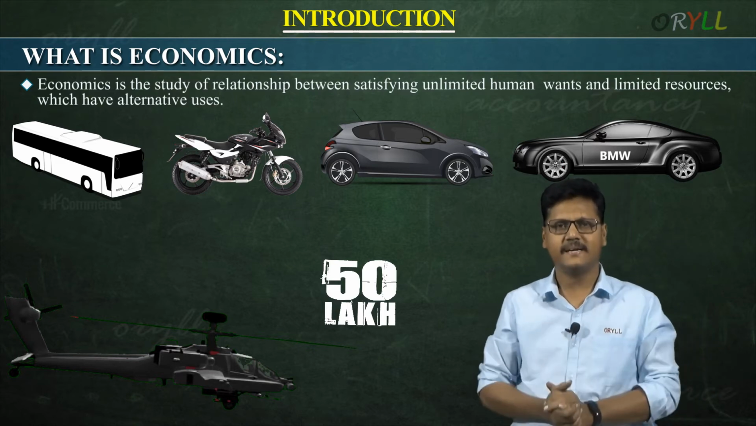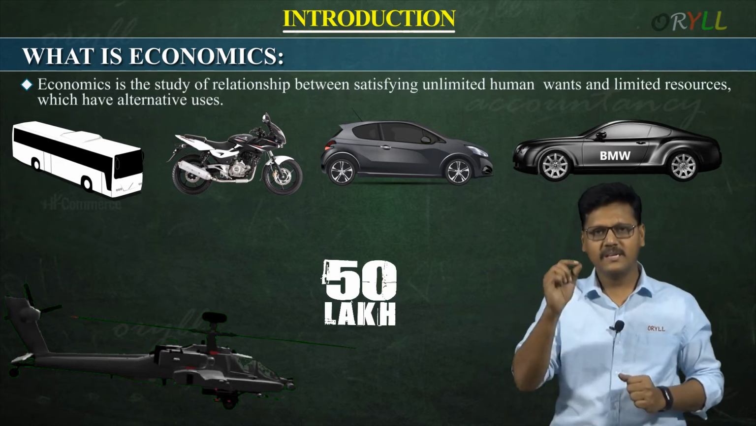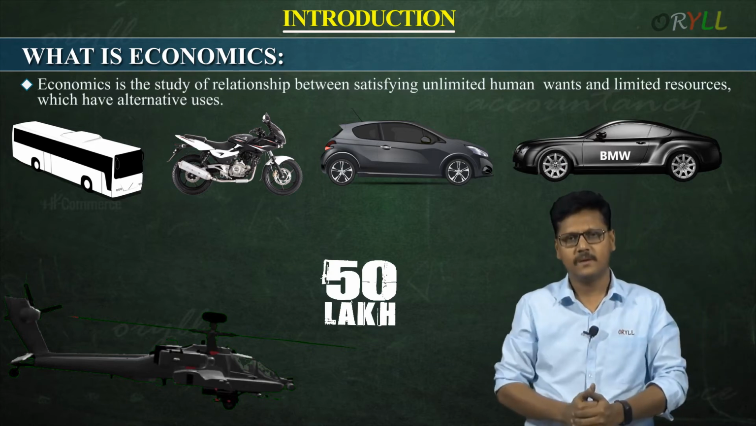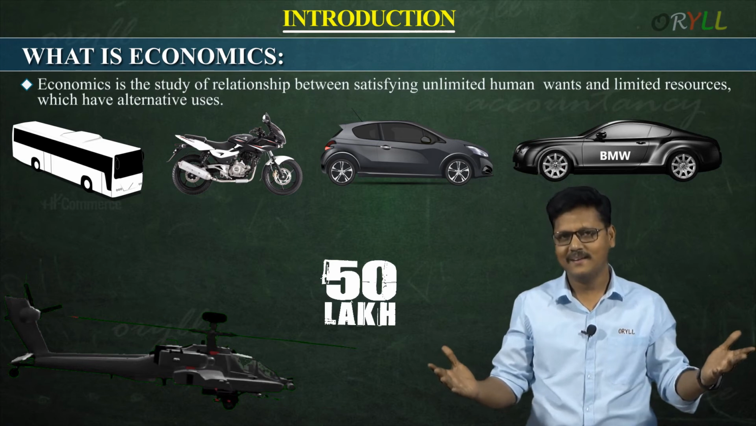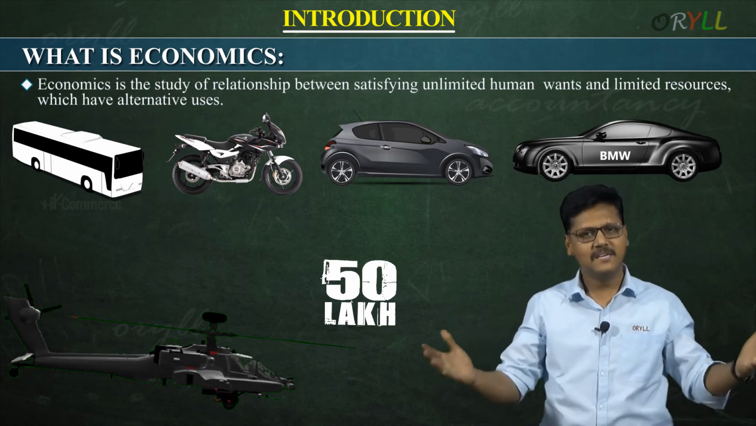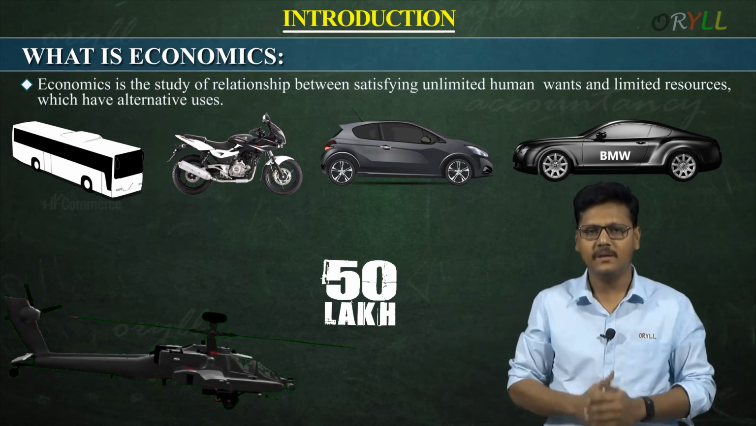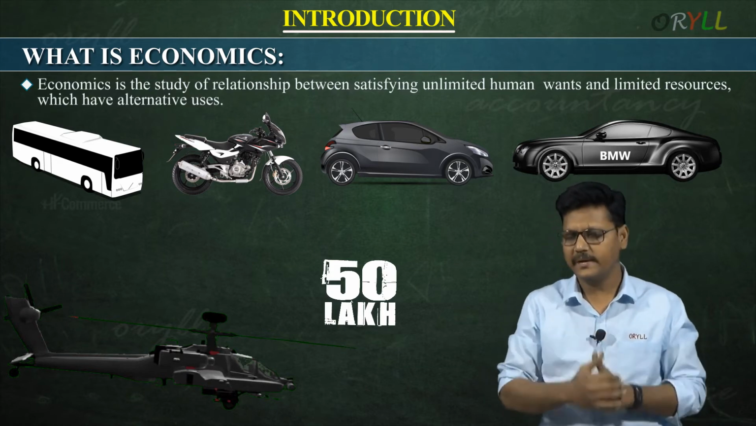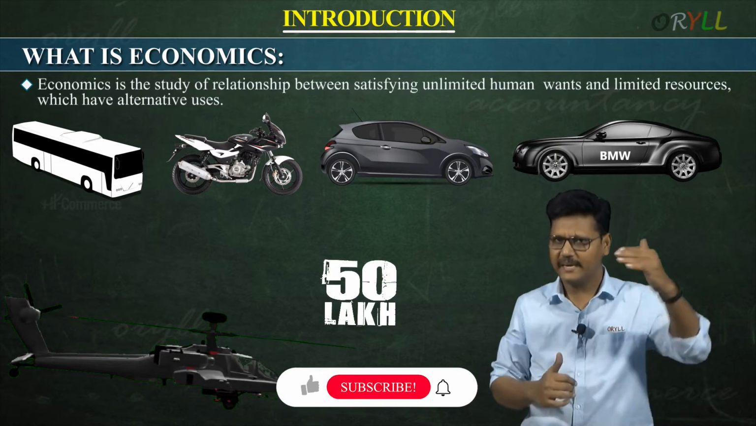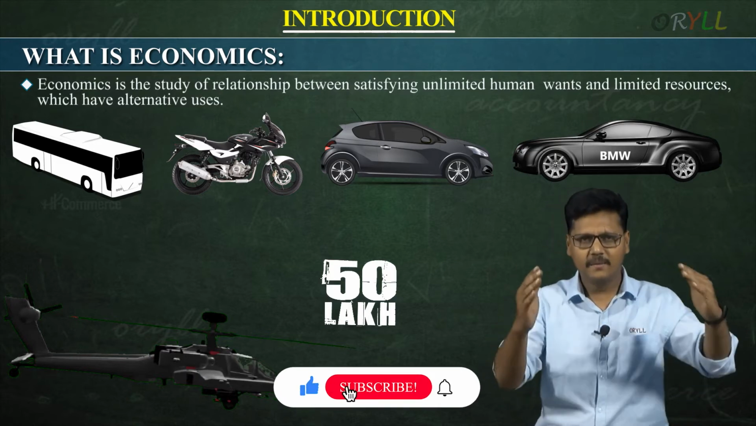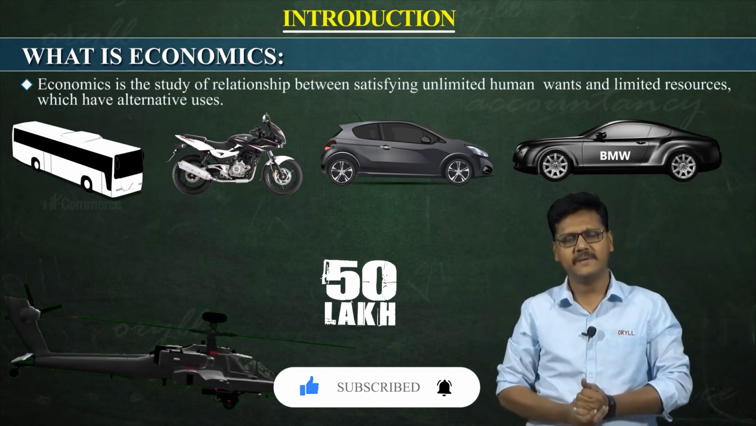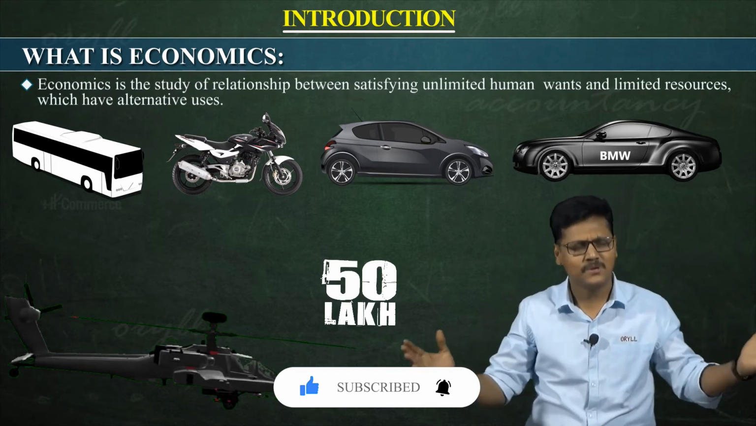These are very limited. So this is called a resource. These 50 lakhs are the resource to buy those wants. But these resources are not enough to buy so many things. That's why they are called limited resources. That's why economics studies the relationship between unlimited human wants and limited resources. So simple.